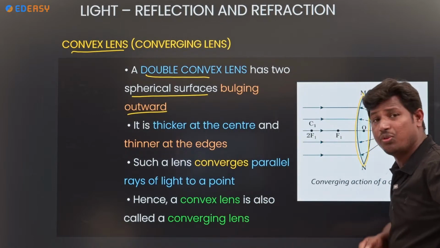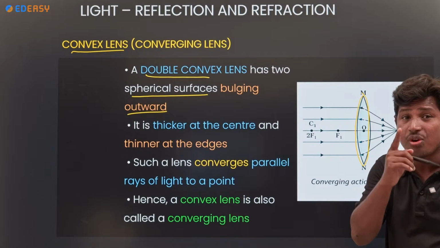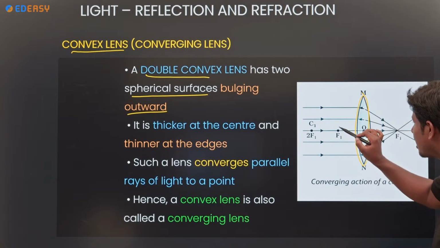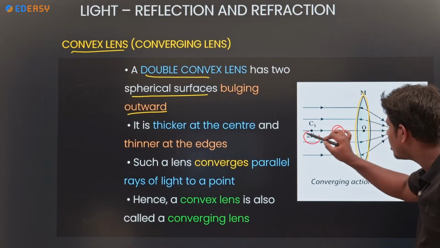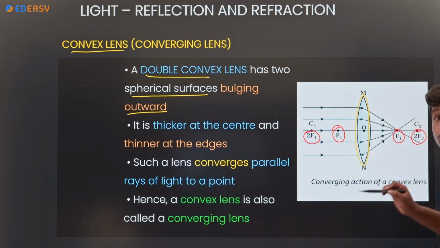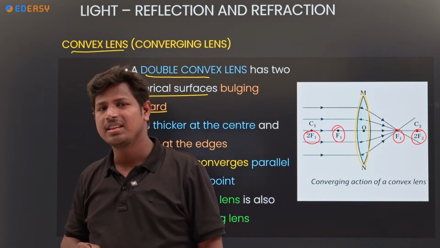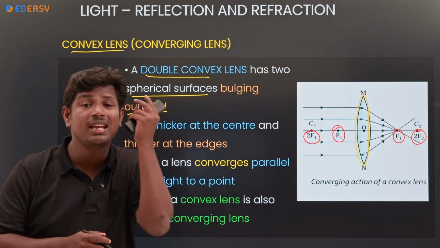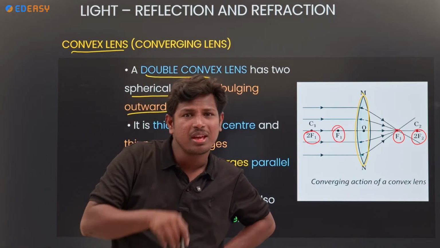See, if you take a mirror, how many focuses are there? One focus is there. But here, see, how many focuses are there? F1, F2, 2F1, 2F2. Two focuses are there on each side. Why are there two focuses? Why does it take only one focus in a mirror?